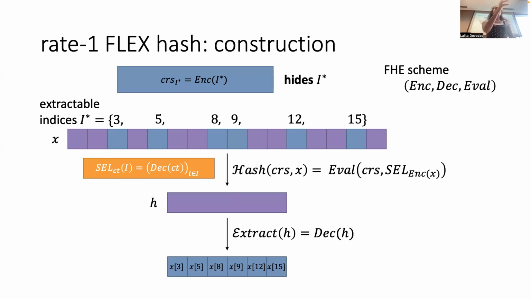The selector function is just choosing those bits, which means that if we decrypt H, we get exactly what we want, which is the original values of X. This is summary extractability. Does this construction make sense?